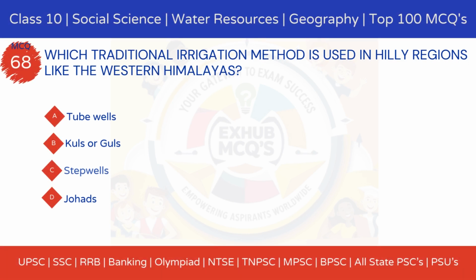Question 68. Which traditional irrigation method is used in hilly regions like the Western Himalayas? Option A. Tube wells. Option B. Kuls or guls. Option C. Step wells. Option D. Johads.